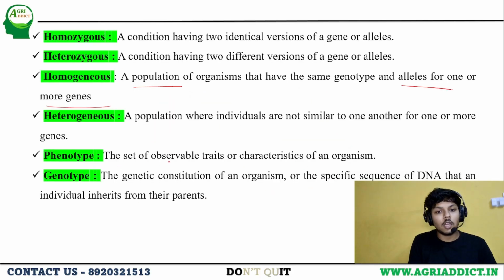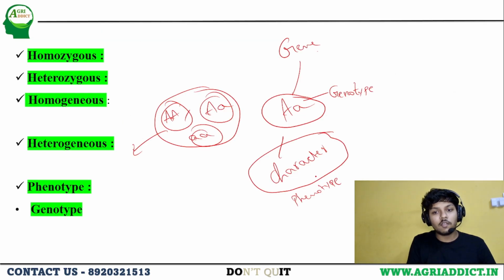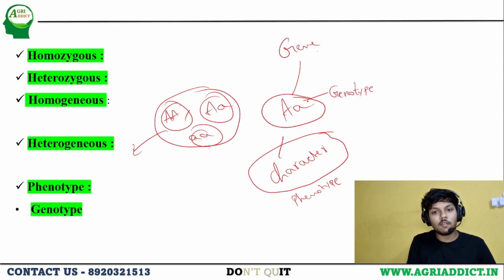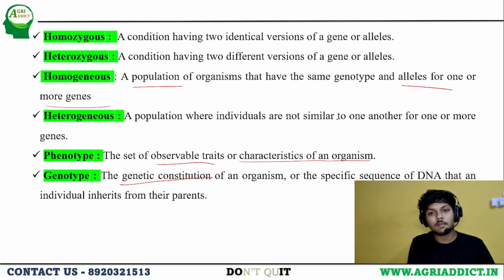You can see the observable traits or characteristics of an organism, meaning the character which is expressed in an organism, we call phenotype. The genetic constitution, meaning the arrangement, whether the alleles are different or the same, we call genotype. The genetic constitution of an organism we call genotype.